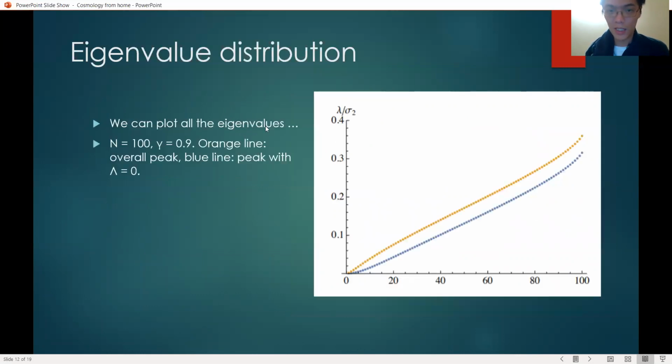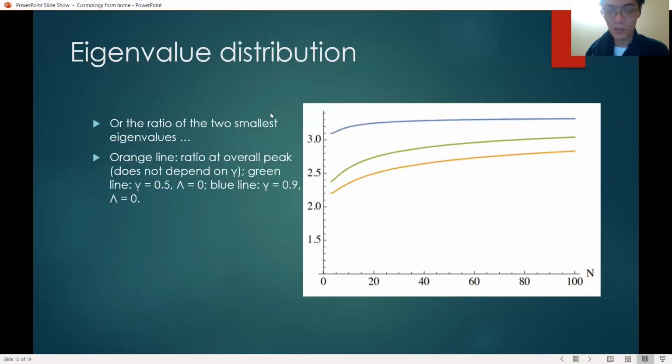We can also plot all the eigenvalues, like in 100 dimensions, then we have 100 eigenvalues. And this plot is for n equals 100, gamma 0.9. The orange line, remember, is the overall peak, and this one does not vary with gamma. But then the blue one is for lambda equals 0, and it will vary with gamma.